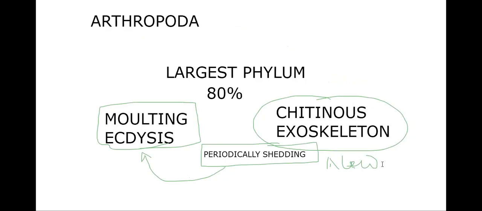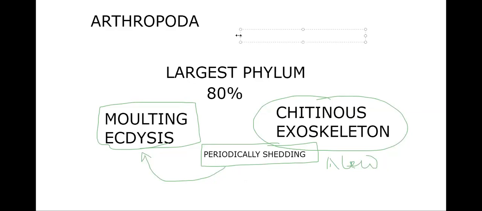And the body is covered by a chitinous exoskeleton, which is for protection. Periodically, that chitinous exoskeleton is shed during the growth process. That process we call molting or ecdysis, which is a unique characteristic feature of phylum Arthropoda.